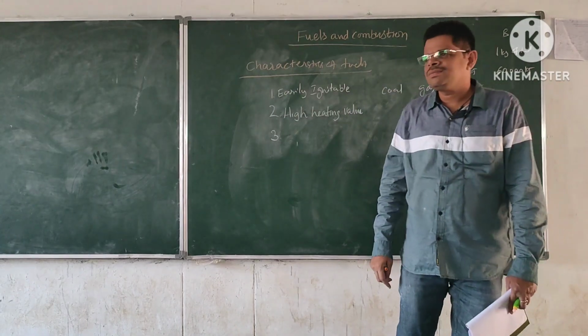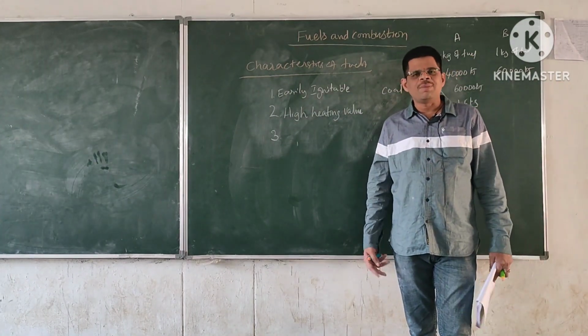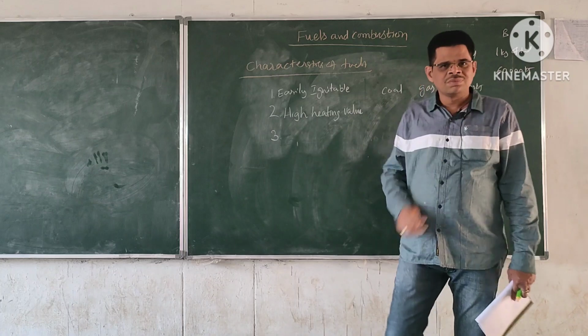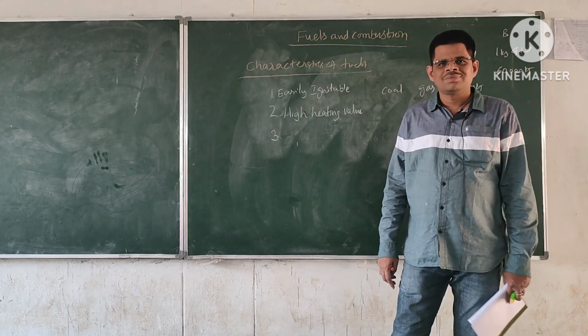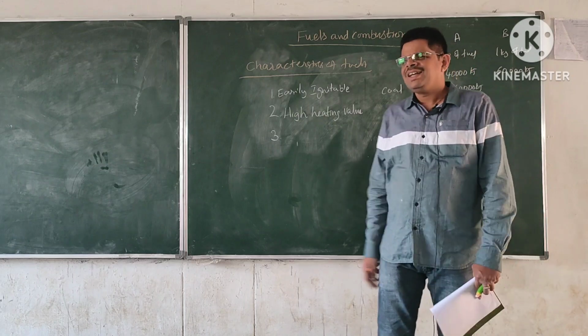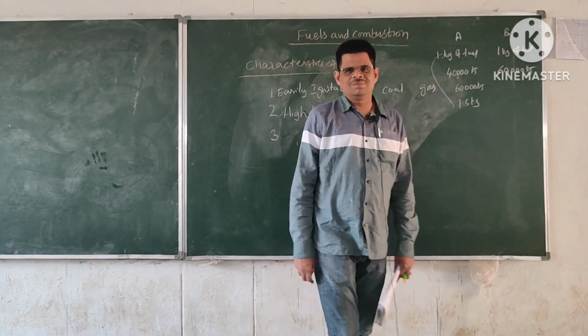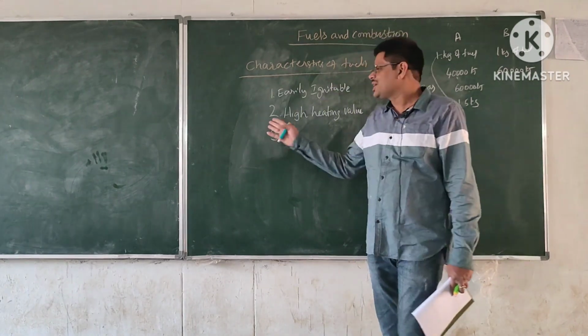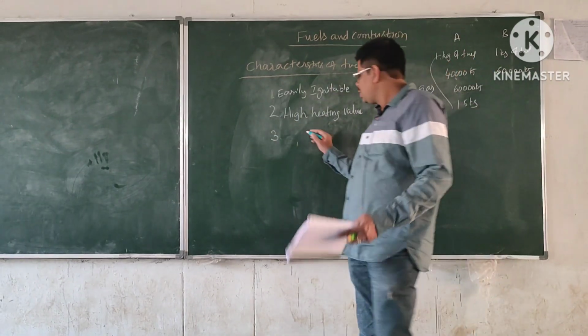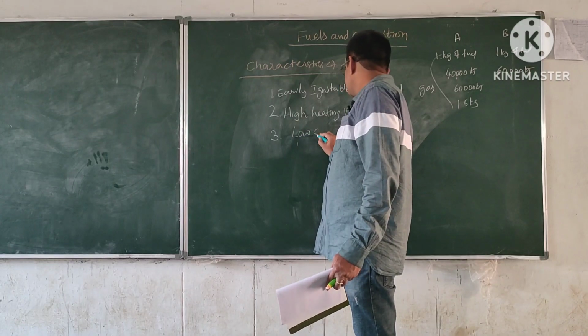Why? What happens if the smoke is more? It causes pollution. So that's why it should have low smoke emission.